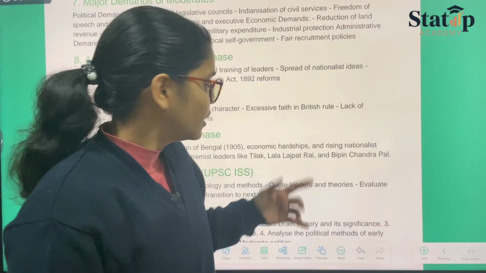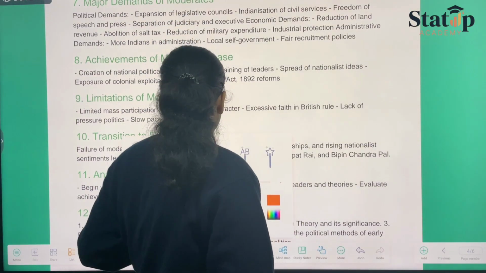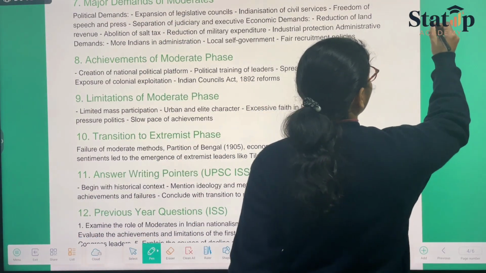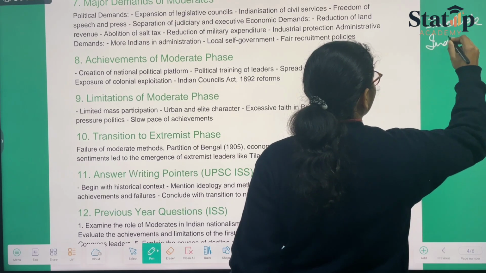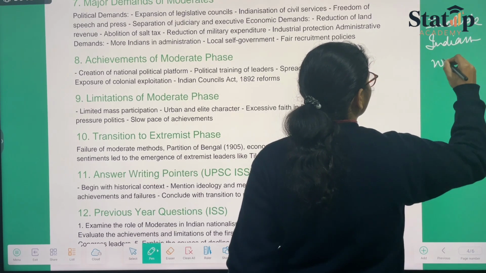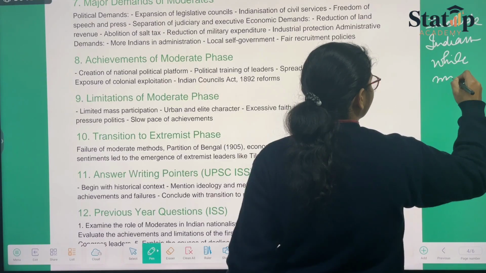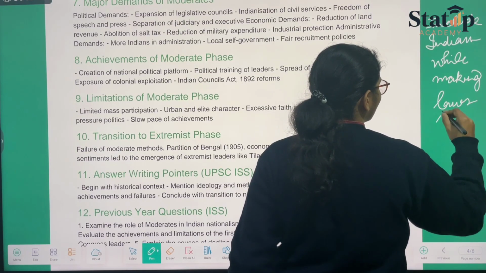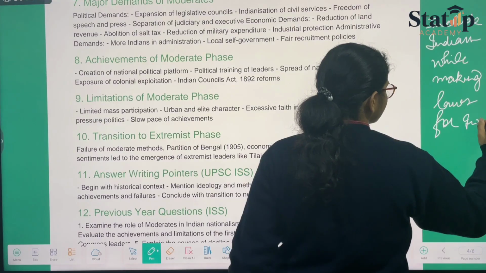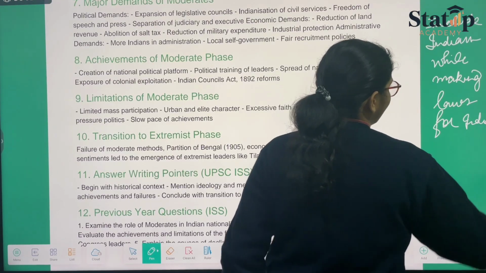Legislature is nothing but including Indian people, include Indians while making laws for Indians.